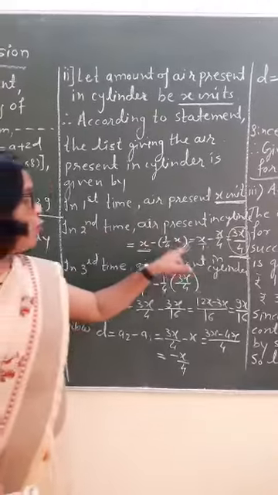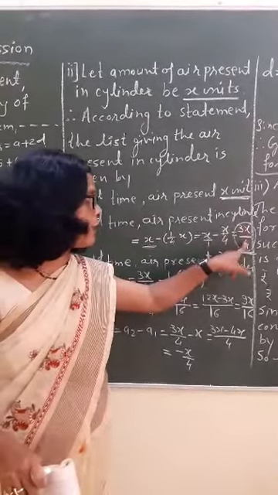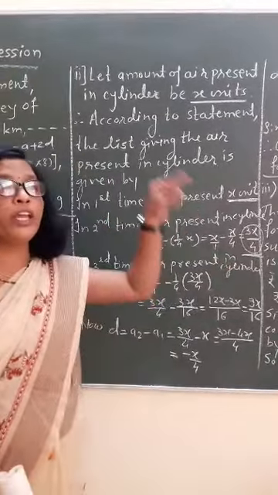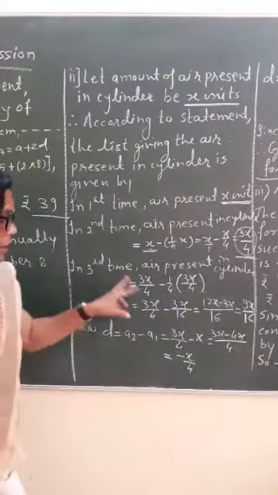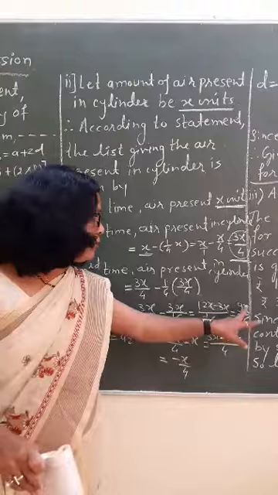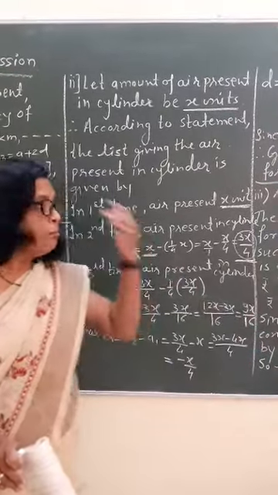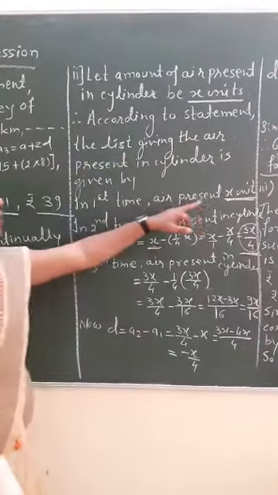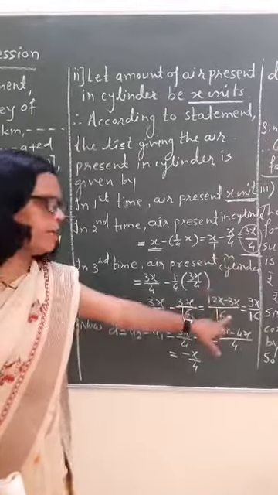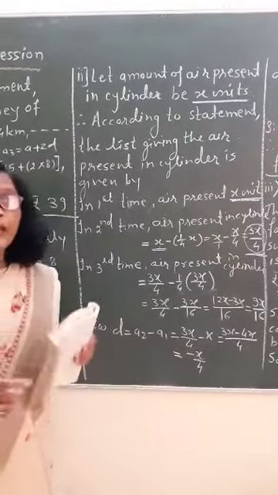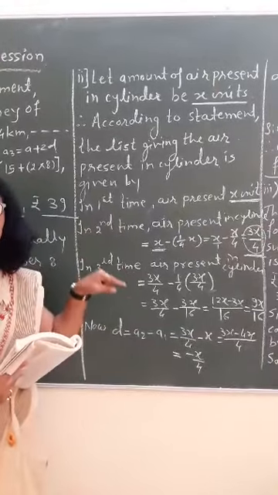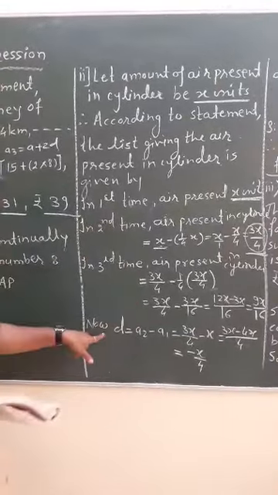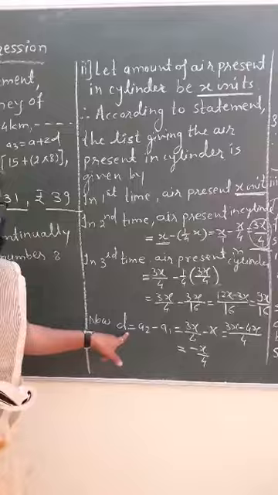In the second time, how much air is present? 3x by 4, after removing 1/4 of the air present in the cylinder. And in the third time, how much air is present? 9x by 16. Means we can say this is the first term, second term and third term. Now we have to check whether the common difference every time is the same or not. Okay, so we will find D, that is the common difference.